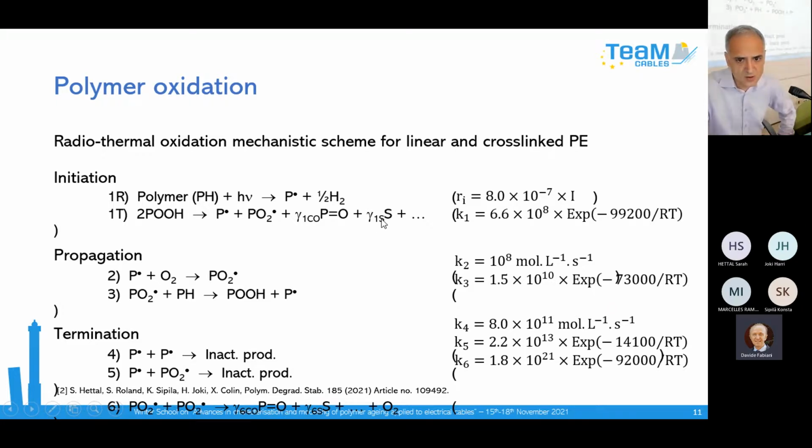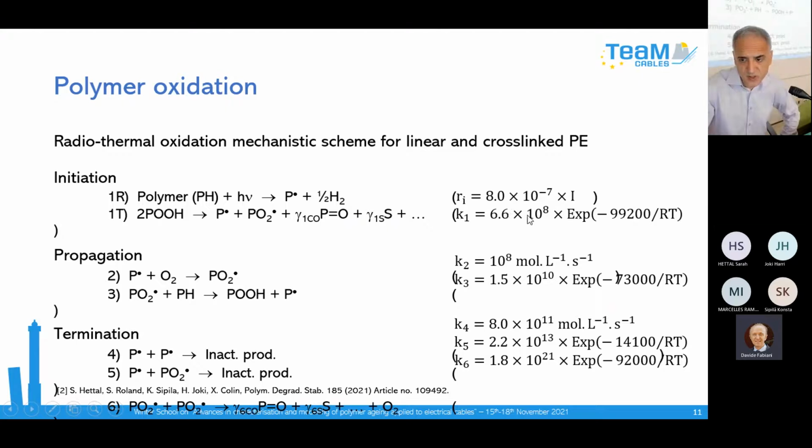And another important chemical modification which has a direct consequence on the mechanical property is chain scission. So when you have a formation of carbonyl product by beta scission, you have a chain scission. But you have other sources of formation of carbonyl product. So that is the reason why the yields here are differentiated between carbonyl and chain scission, because you have a secondary reaction which can modify slightly this yield. So it is necessary to take them into account.